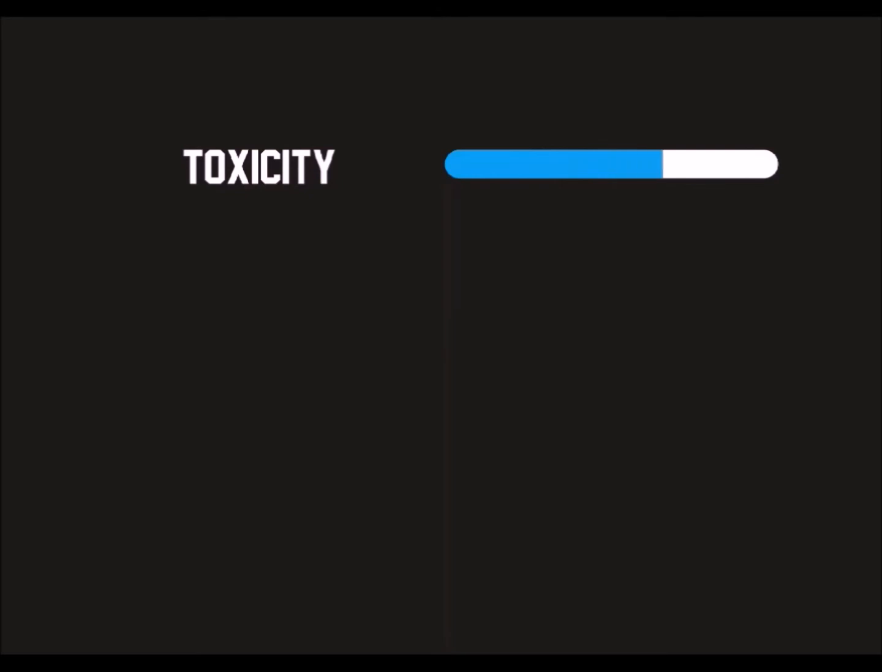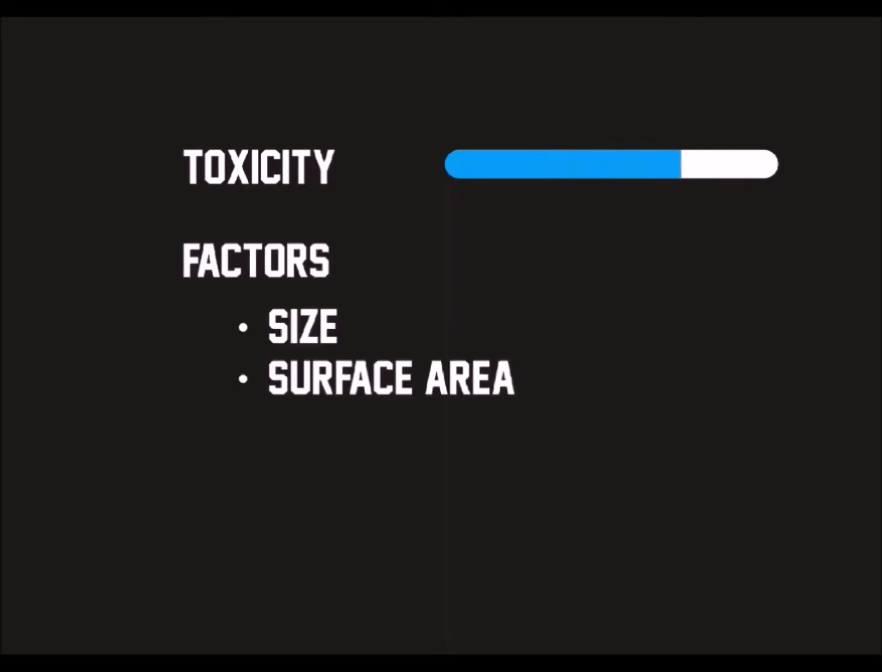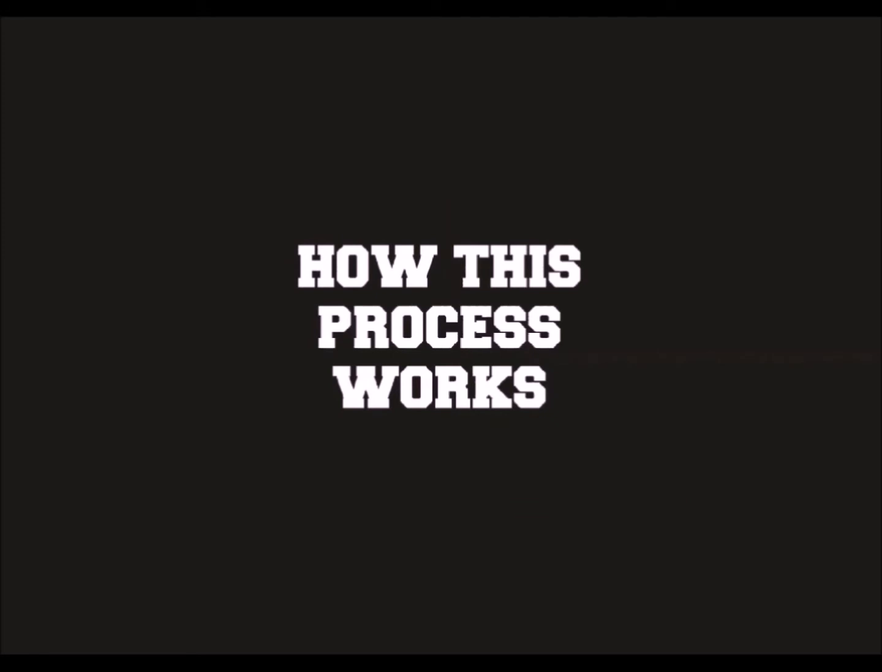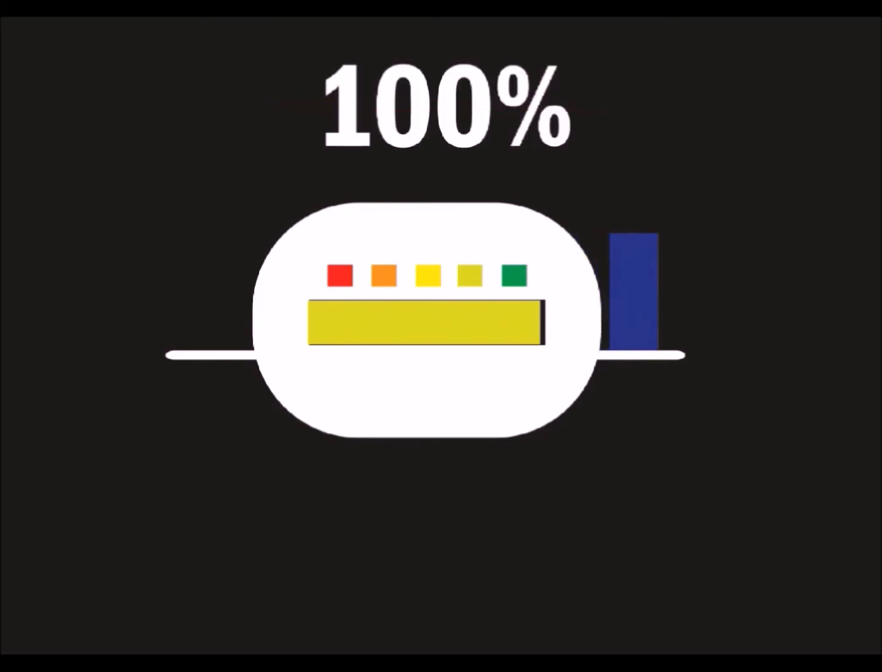And this toxicity depends on the following factors: size, surface area, shape, surface characteristics, and the chemical composition of the microplastic. So let's see how this process works. Consider a monomer which is ready to undergo a reaction to form a polymer. Here the reaction goes, but the polymer comes even before the completion. This is because a reaction cannot be 100%.